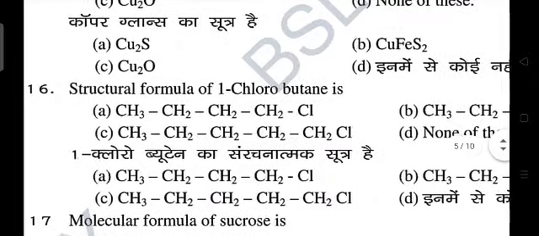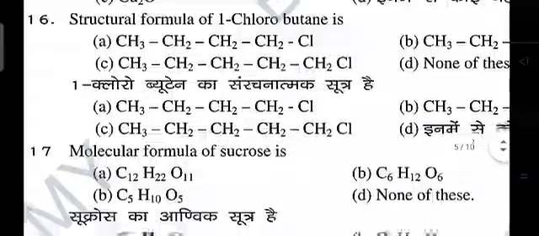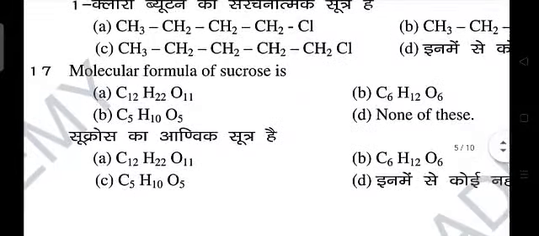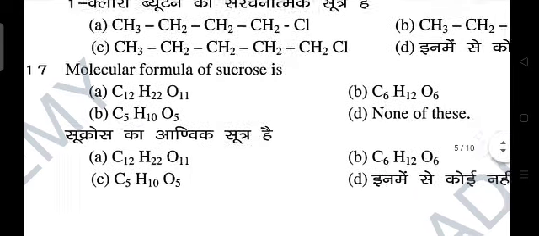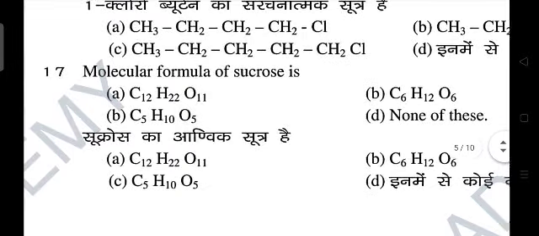So correct answer for this question is A. Now question number 17. Molecular formula of sucrose is what? C12H22O11, C6H12O6, no, C5H10O5, this is also wrong, and D, none of these. So correct answer for this question is option A, C12H22O11.